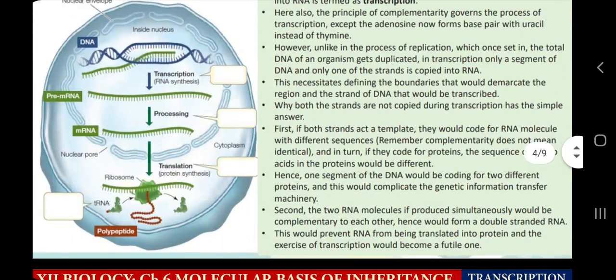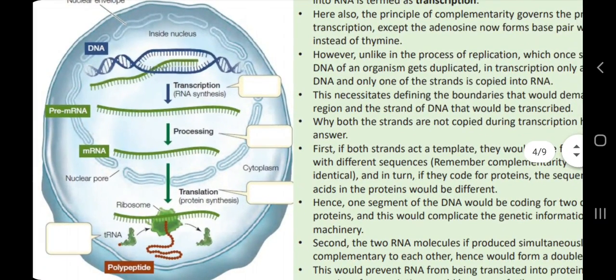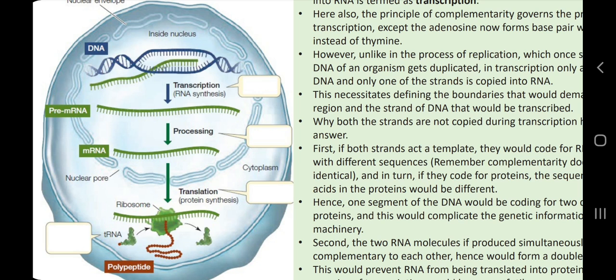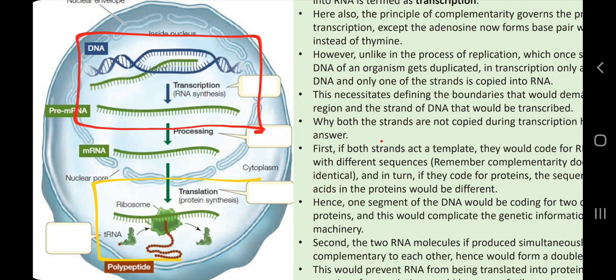As I have shown you earlier, this is the model of a eukaryotic cell. Here you can see the process of transcription, where one RNA molecule is formed from a DNA molecule, and you can also see the process of translation, where a protein or polypeptide molecule is formed from an RNA molecule.